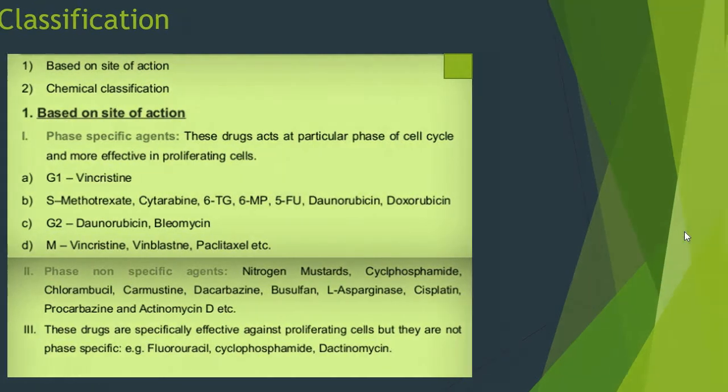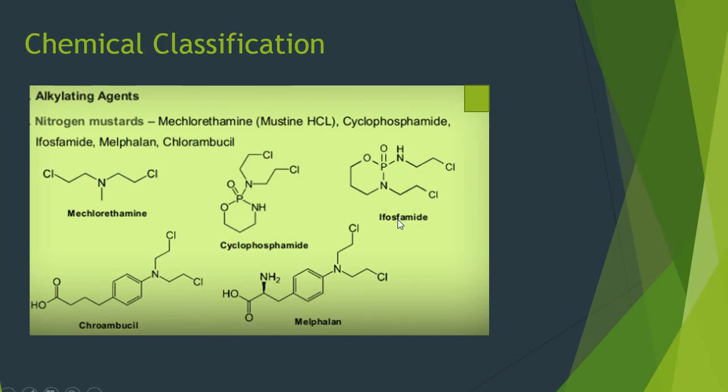Now the chemical classification. In the chemical classification, the first and important class of antineoplastic agents are the alkylating agents, and these alkylating agents are also subclassified. The first subclassification is nitrogen mustards, and examples of drugs are mechlorethamine, cyclophosphamide, ifosfamide, melphalan and chlorambucil, and these are the various structures for this category of drugs, the nitrogen mustards.